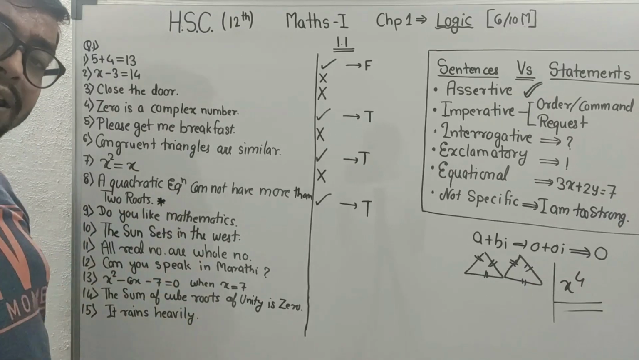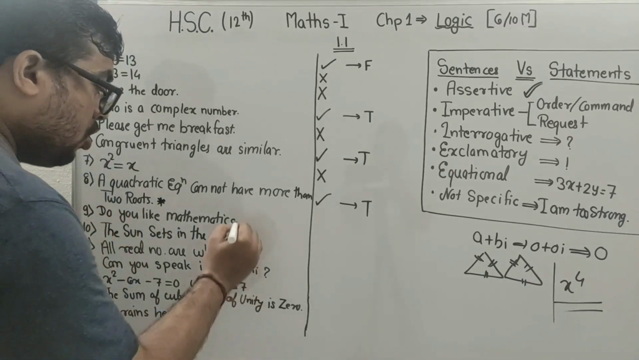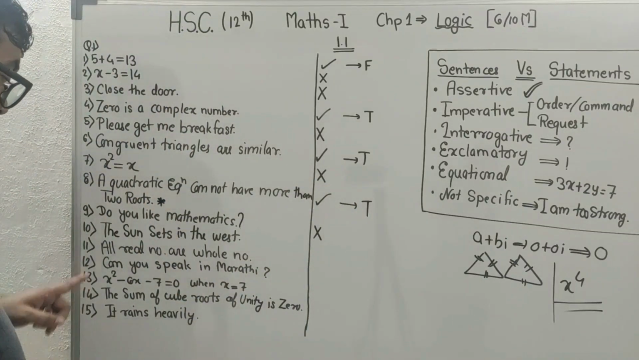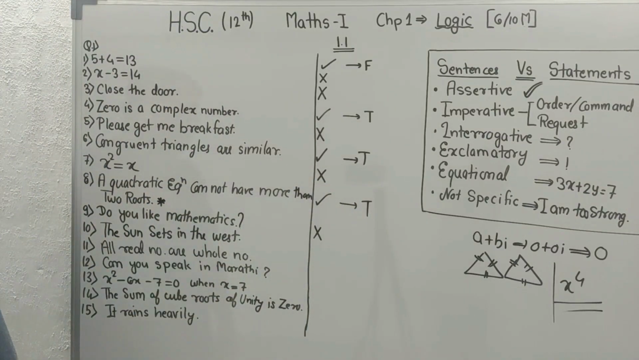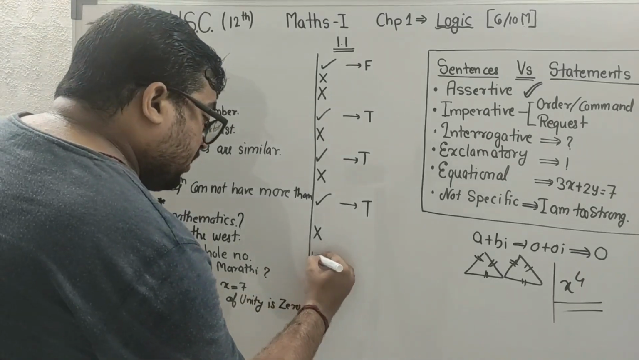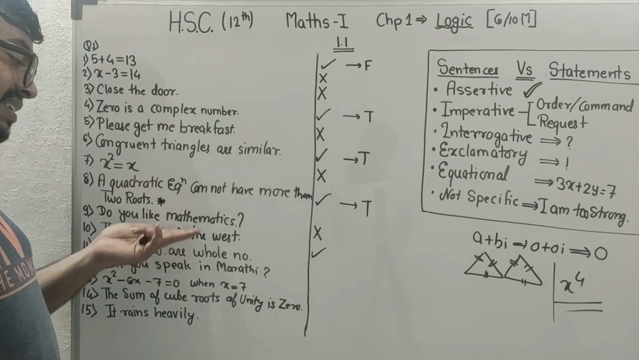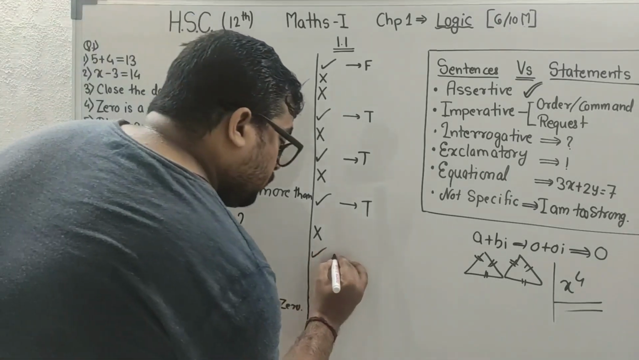Do you like mathematics? Again, this is a question. Do you like mathematics? This is not a statement. The sun sets in the west. बेटा ये बात सब लोग बोलते हैं. This is a sentence and this is a statement also. The sun sets in the west. This is true.